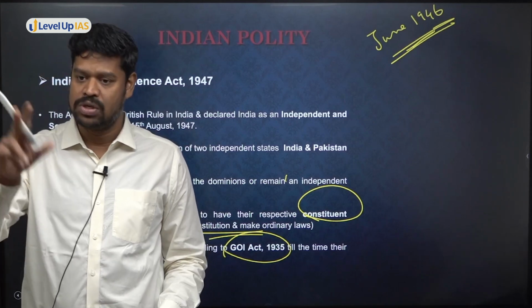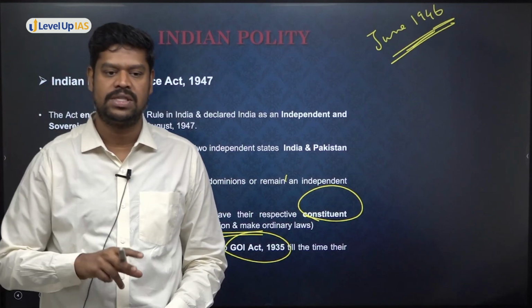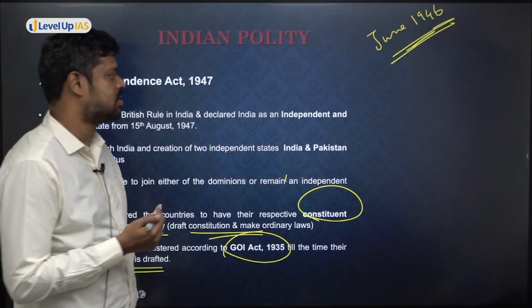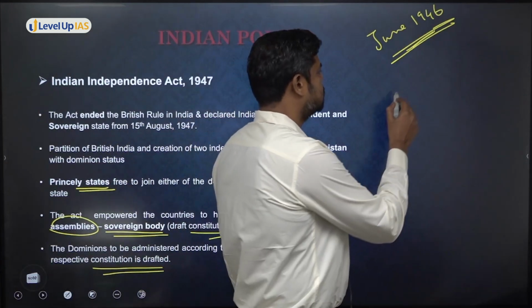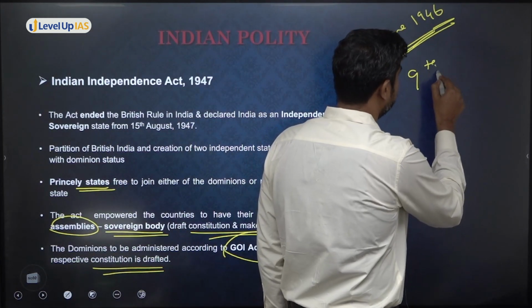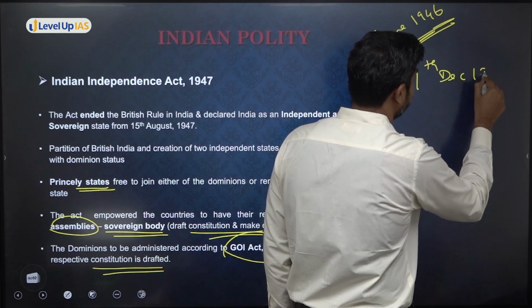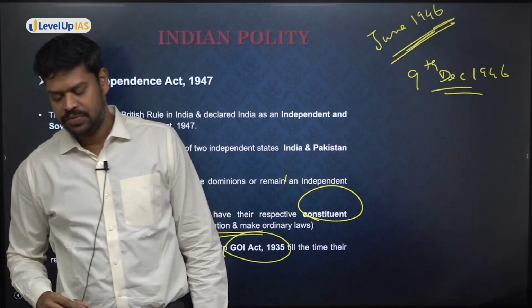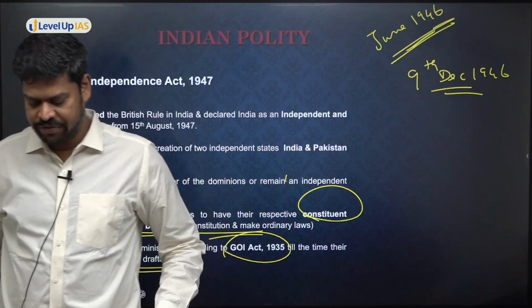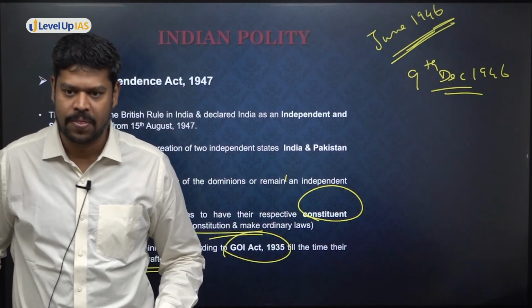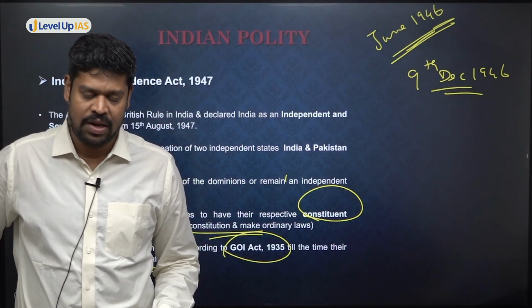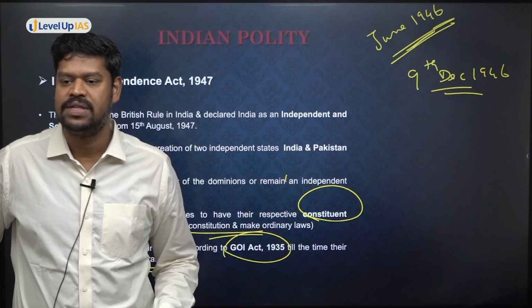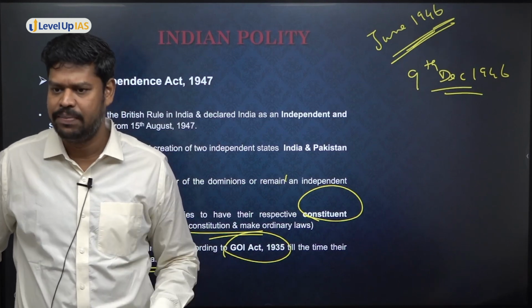So before that, he was what? He was the president of the Constituent Assembly. So don't confuse about all those things. So they met for the first time on 9th December 1946. And do you know how much time they took to draft the Constitution of India? They almost took 2 years, 11 months and 18 days. So approximately you can keep it 3 years.